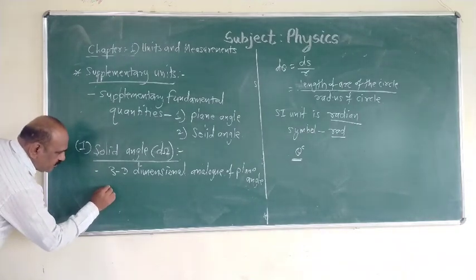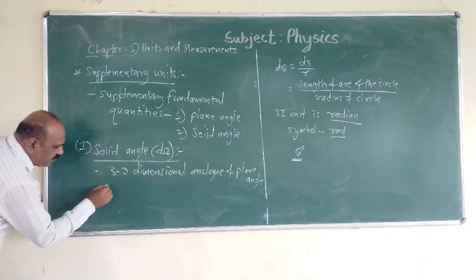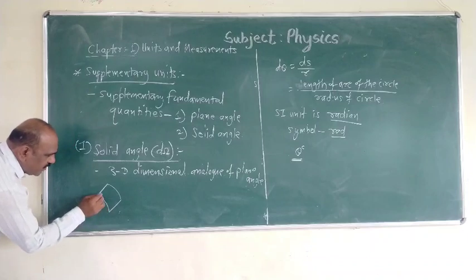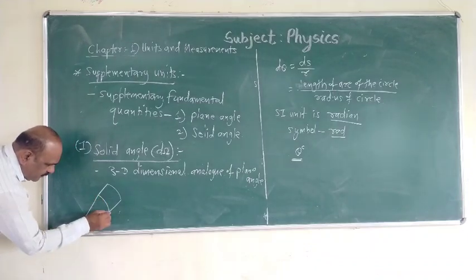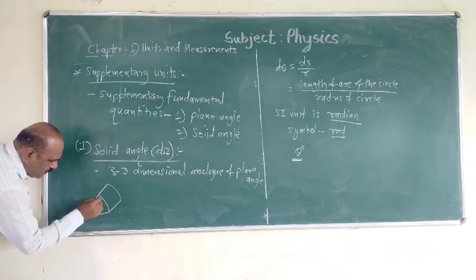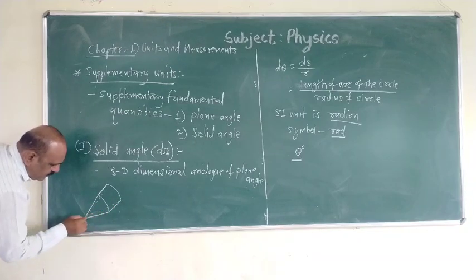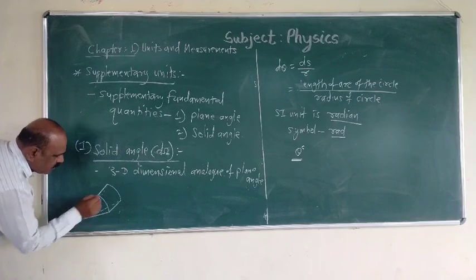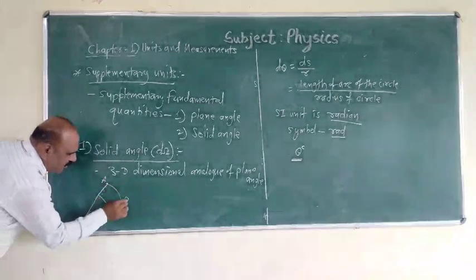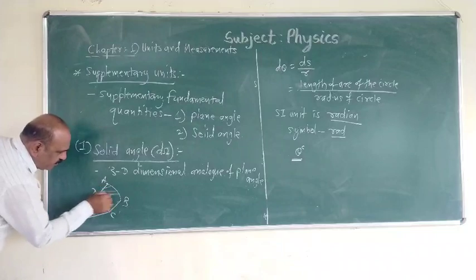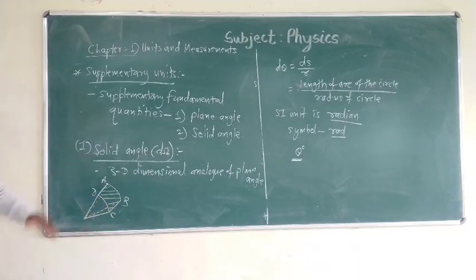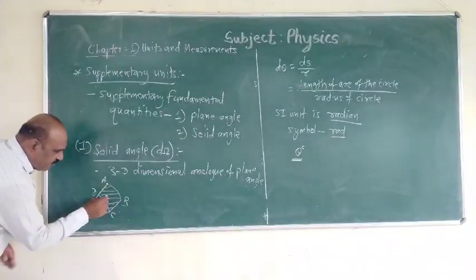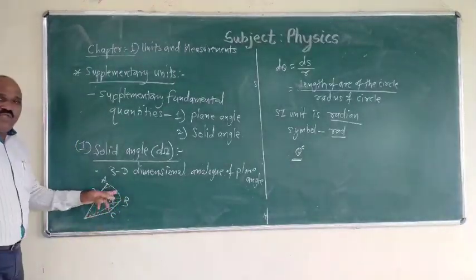Suppose a small portion of the surface of the sphere is in this way, and ABCD is the surface of this sphere. Suppose the area of this surface of sphere is dA.